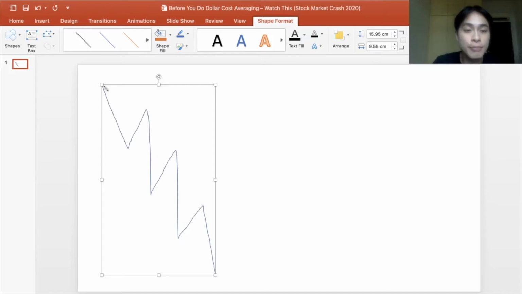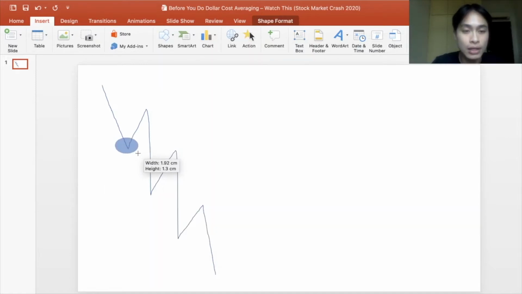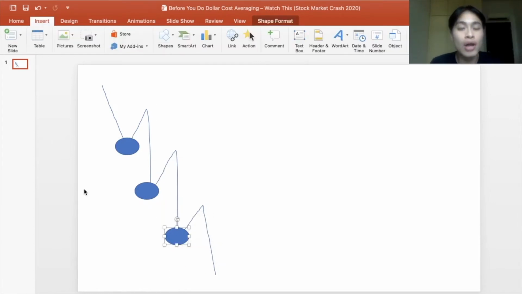It usually follows this pattern. So it goes down, goes up, goes down, goes up, goes down, goes up, and so on and so forth, right? So as investors in the stock market, where do we want to do our dollar cost averaging in a bear market? So we want to do our dollar cost averaging at these points here, right? So we want to do it here, do it at this point. We want to do it at this point, and we want to do it at this point, right? So we want to dollar cost average into all these different blue points, right? Compared to if we dollar cost averaging at this point instead.